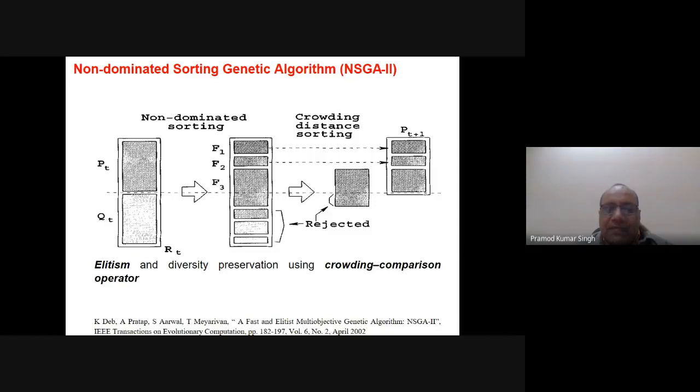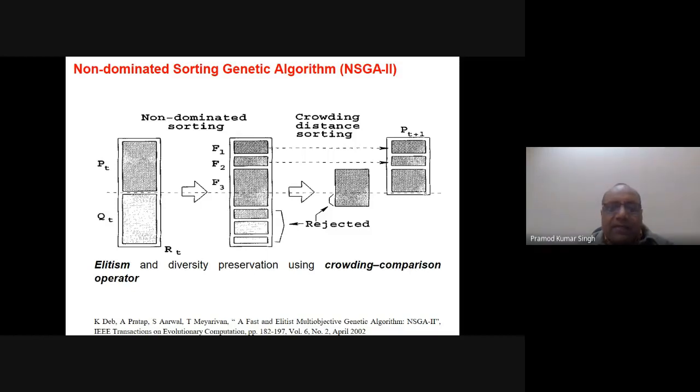So what is the basis on which we will reject them? What we do is that we check here in the F3 the diversity. What is basically the diversity? The solutions which are in the more diverse regions, they are considered and they go into the next generation, and those which are in a very dense area where the diversity is not good, they are eliminated.